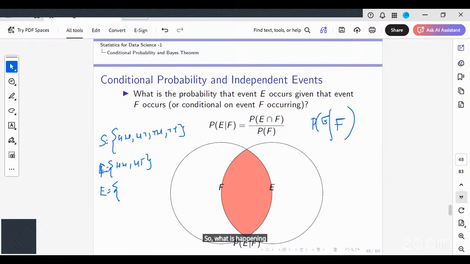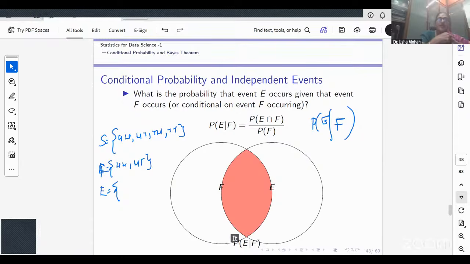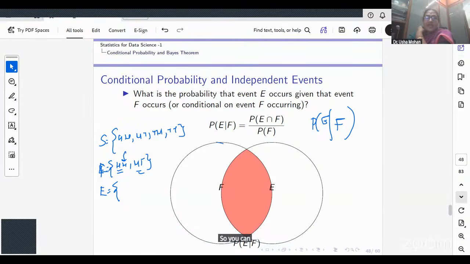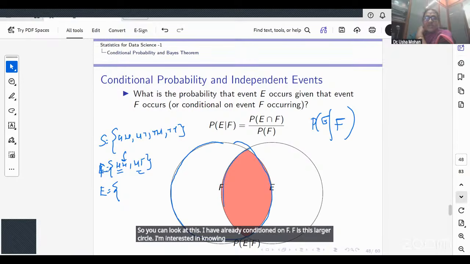It would be half. How do I understand it? Given already that the first toss is a head, I want to know the chance that the second toss is also a head. That is why I'm conditioning it. You can look at this: I have already conditioned on F. F is this larger circle. I'm interested in knowing the chance of E happening conditioned on F. So it would be this fraction.